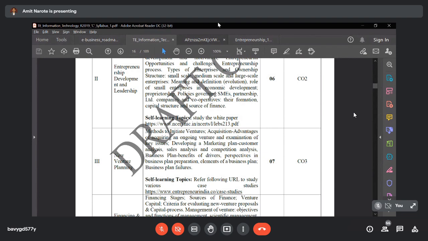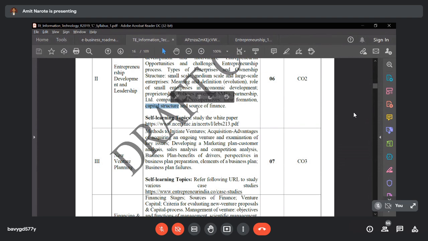That is called cooperative companies. What is their formation? What is the capital structure and source of finance? Capital structure is the amount of funds invested in that company.